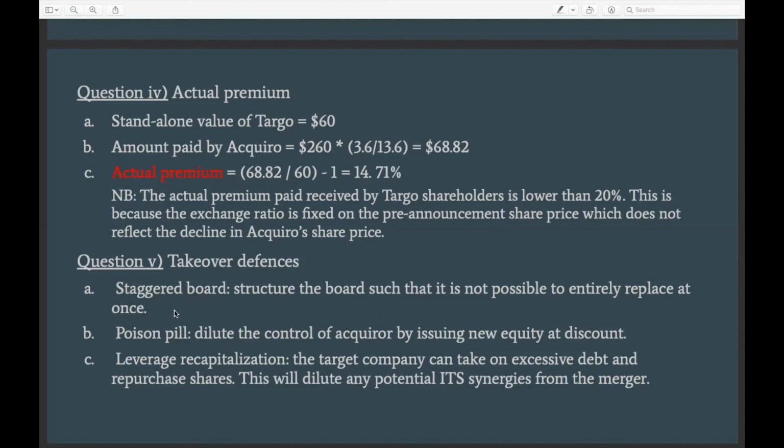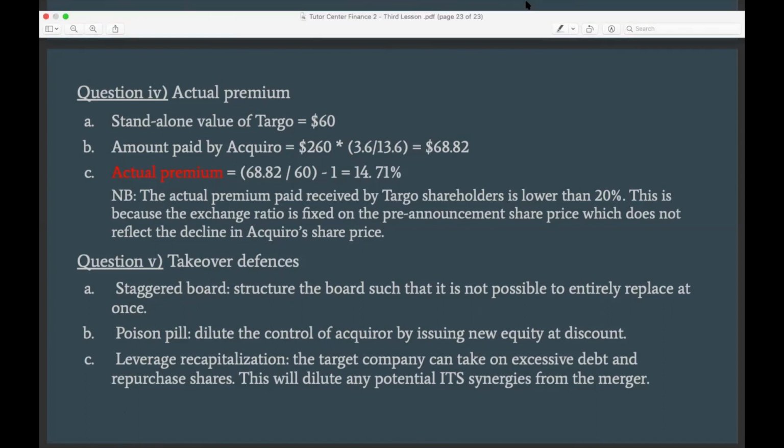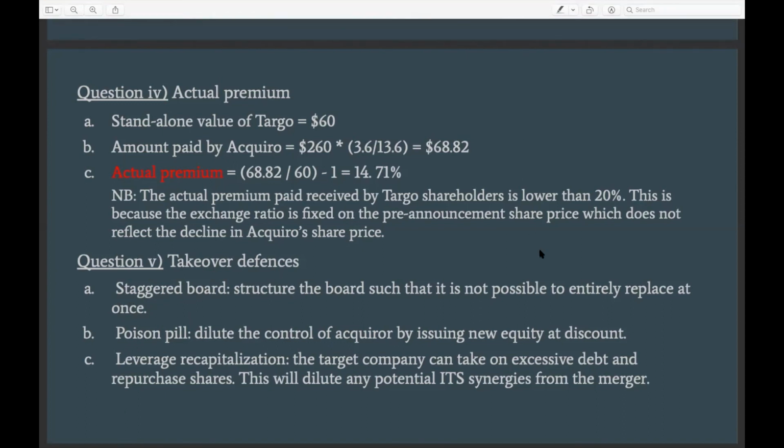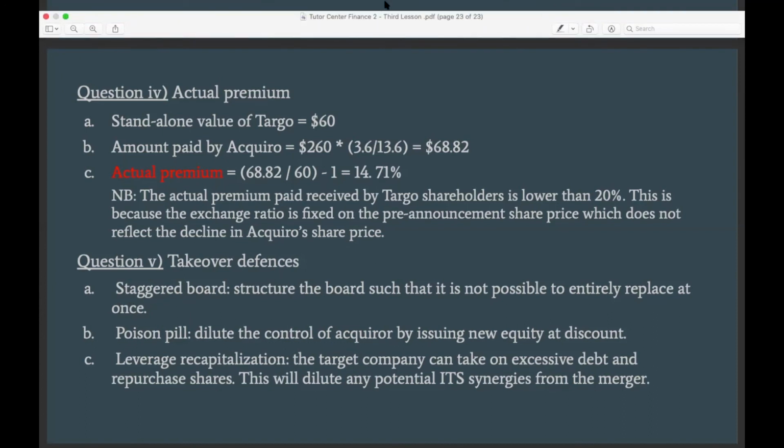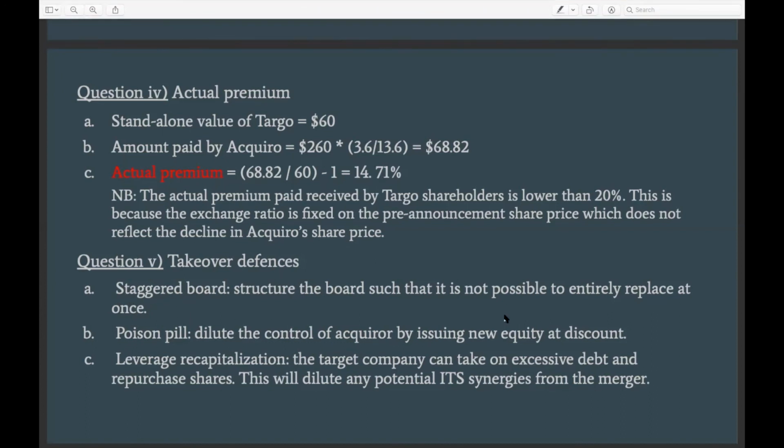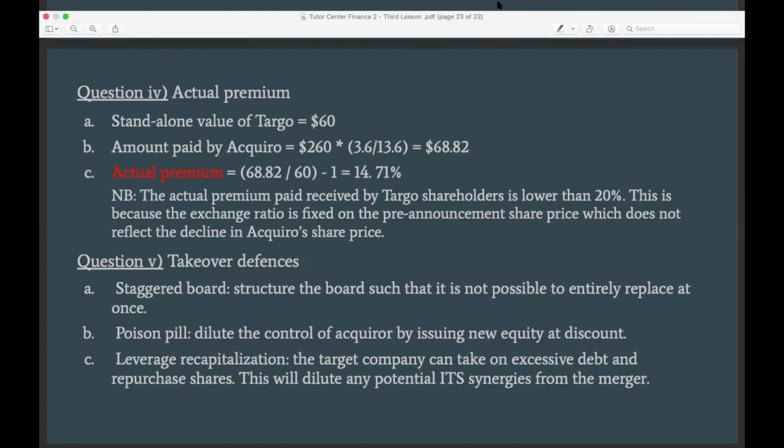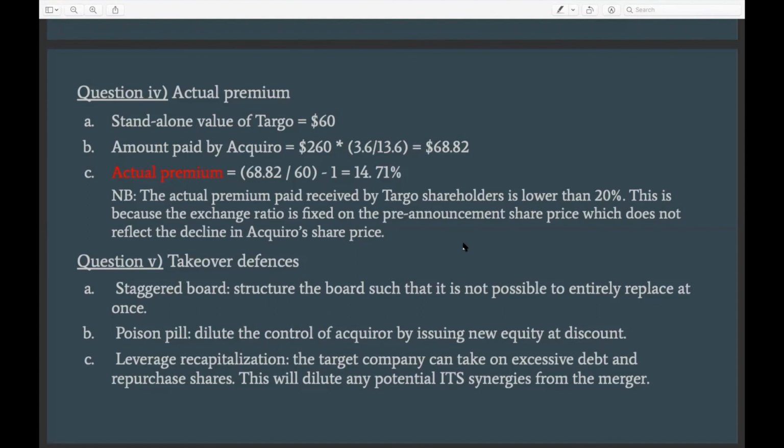So one is the staggered board, and how this works is this. You structure your board in such a way that for every given year, there is just a small amount of the board that is up for the election. So let's say the total number of people on your board of directors is 10. You structure it in such a way that every year only 2 of them are up for the election, right? And then the 8 would be there because they are not up for the election, so they would continue on the board, right?